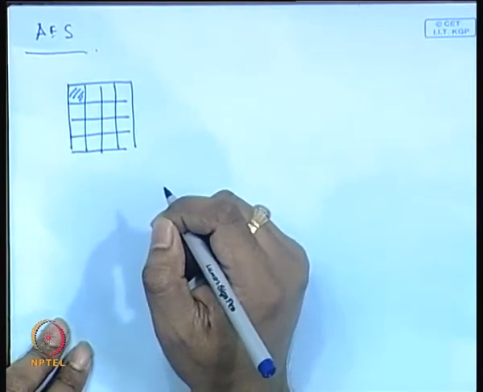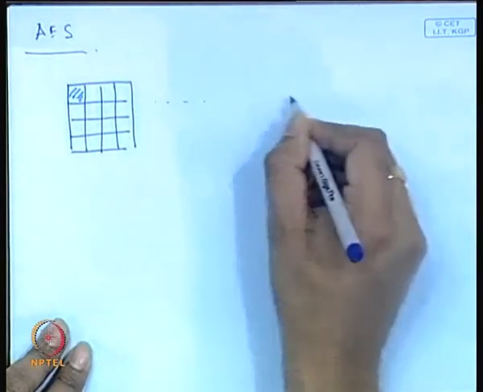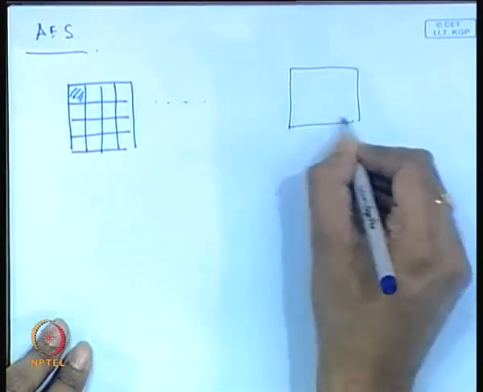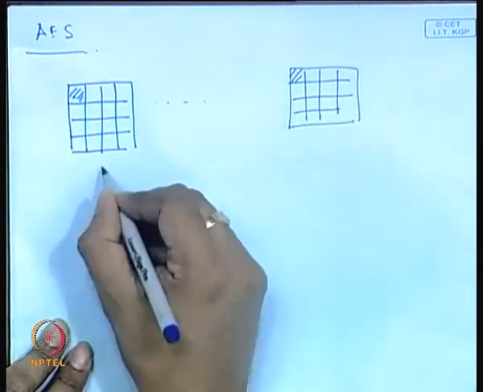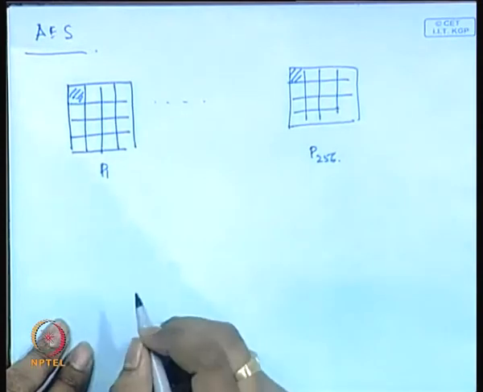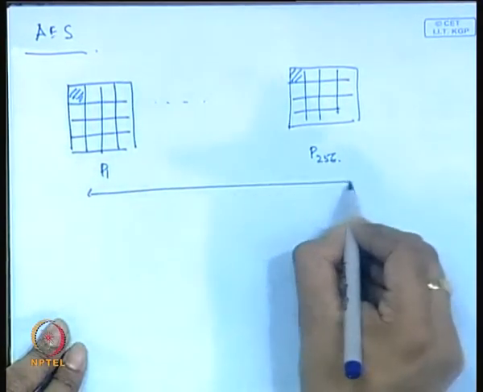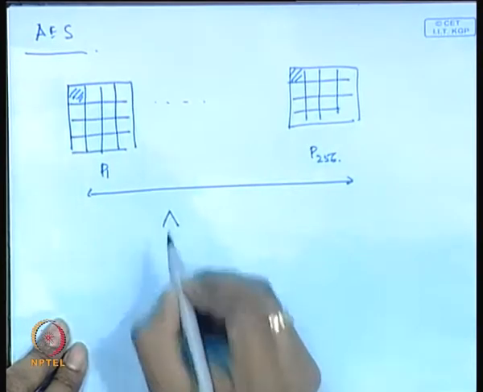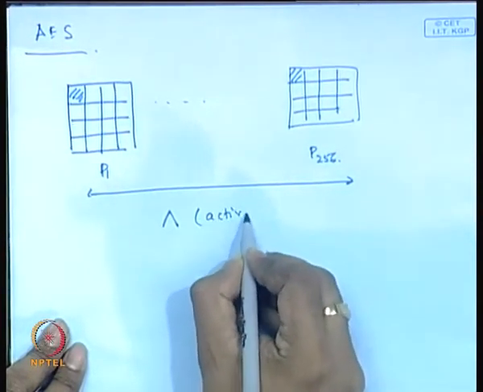So I can keep on disturbing these bytes and obtain P1 to P256, the corresponding values of plaintexts. I call this set an active set.